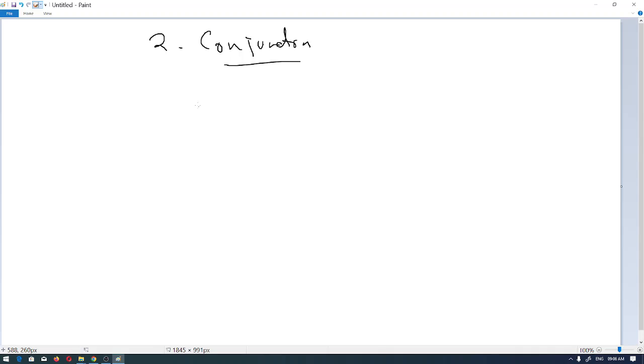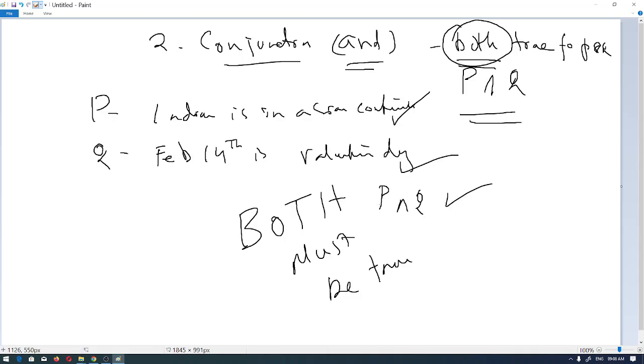So here both must be true. I will just put it in bold. Both must be true. Clear? So both statements must be true. So let's see another example. What should I write for this? Anything, like what you can say.